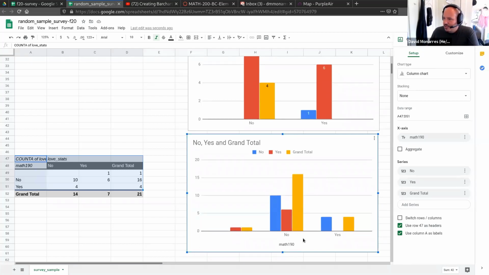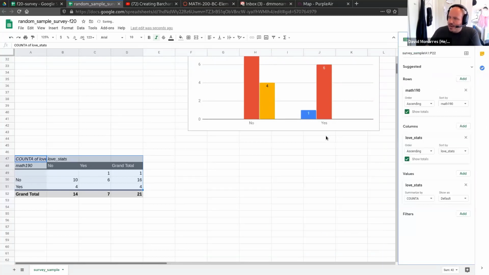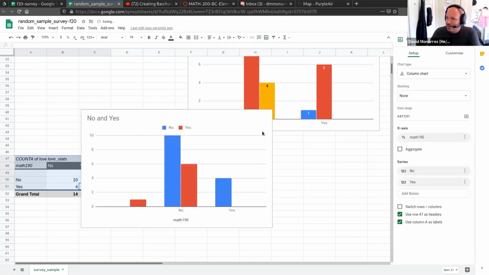That's basically what we had. And then here are the people who did not take Math 190. This many people. Oh, sorry, I just did what I told you guys not to do. You never highlight the grand total. So let me go back and there you go. That's a little bit better.